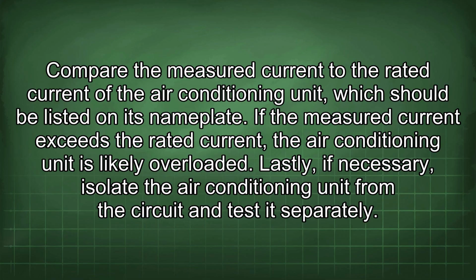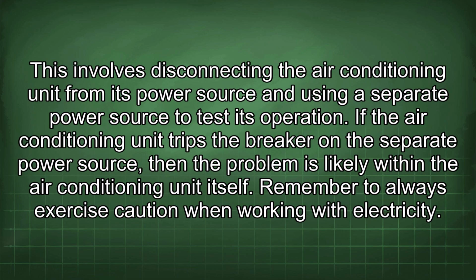Lastly, if necessary, isolate the air conditioning unit from the circuit and test it separately. This involves disconnecting the air conditioning unit from its power source and using a separate power source to test its operation. If the air conditioning unit trips the breaker on the separate power source, then the problem is likely within the air conditioning unit itself.